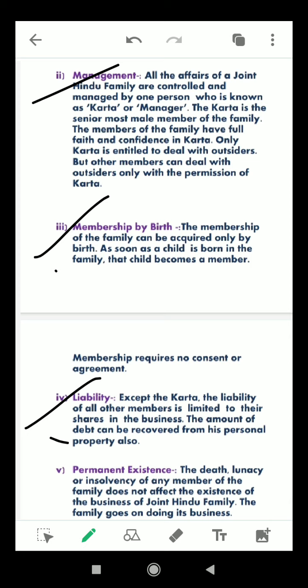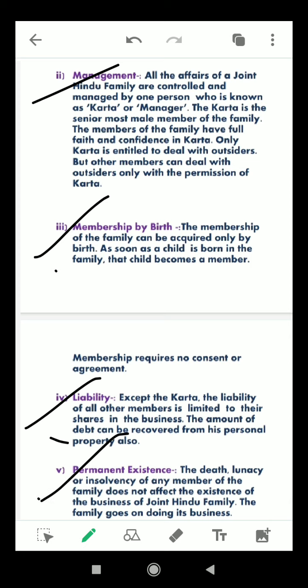It is only the joint family property which is liable for satisfying debts. However, the karta is personally liable for a loan taken on a promissory note.